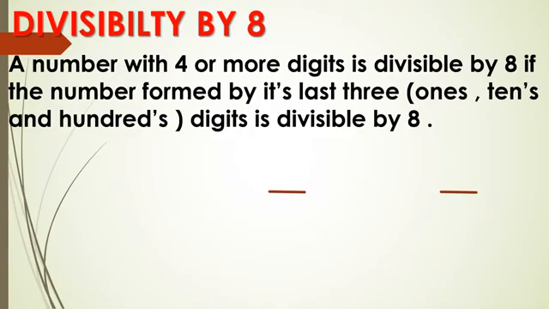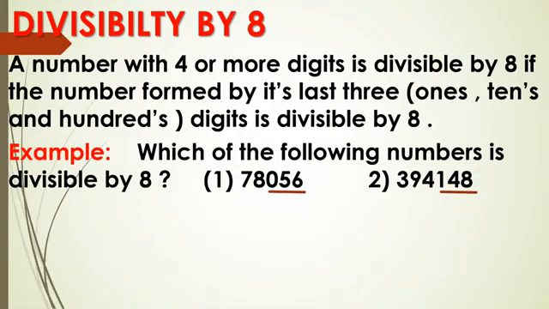See the example now. Which of the following numbers is divisible by 8? First number is 78,056. Now the number formed by its last 3 digits is 056, that is 56 only. So see, is 56 divisible by 8? Yes, 8 sevens are 56.